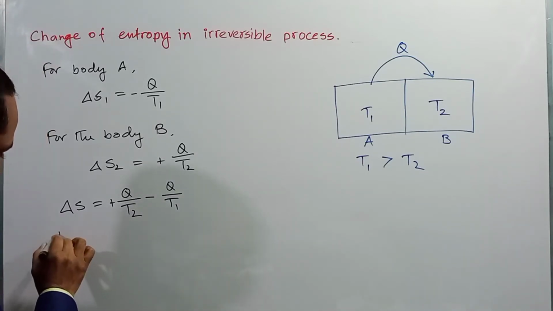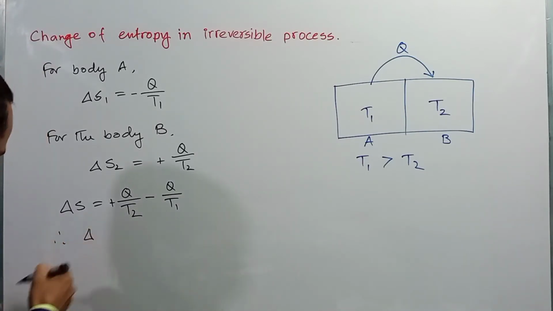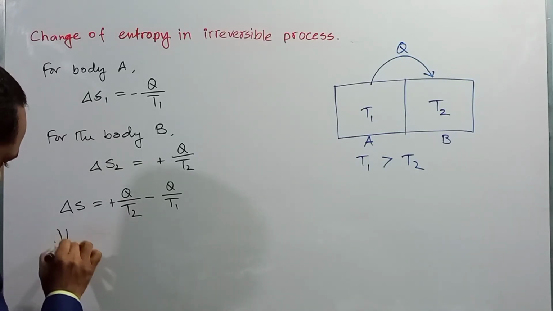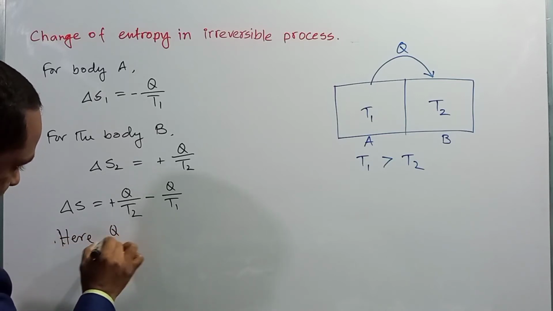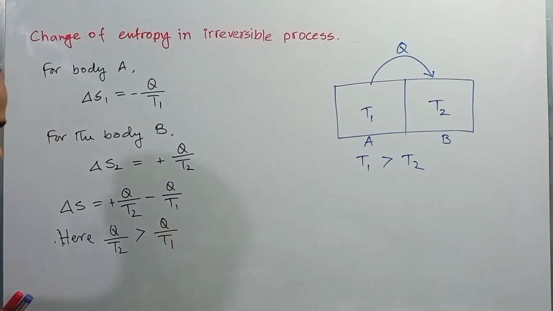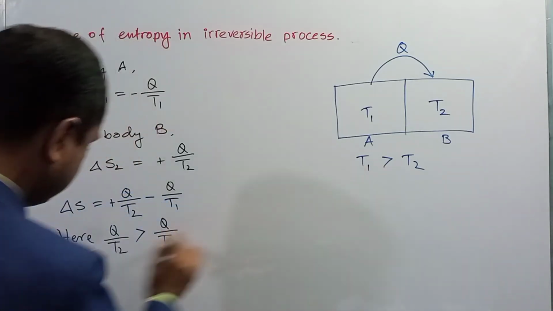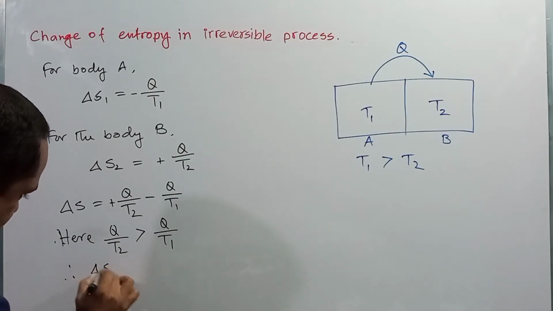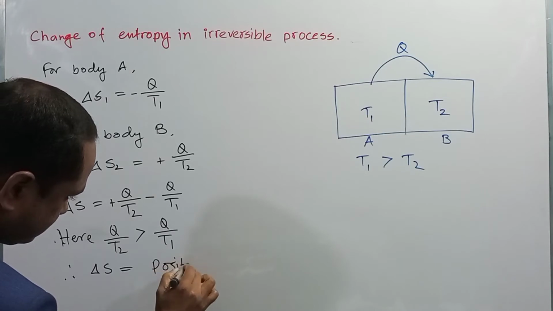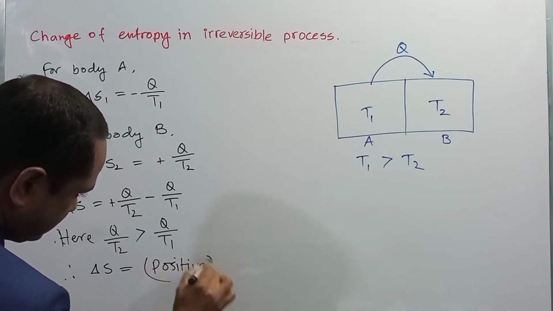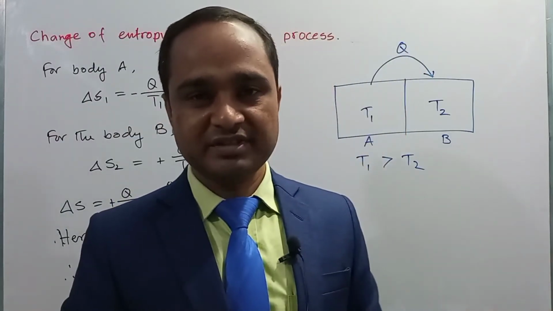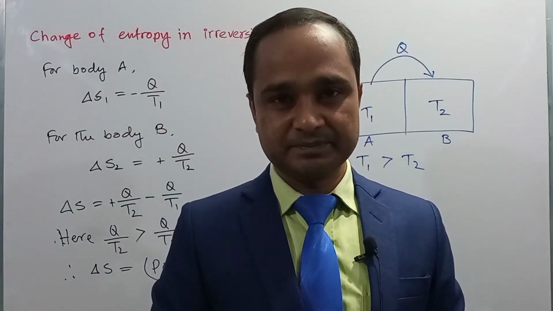Therefore, we can say that Q by T2 is greater than Q by T1 since T1 is greater than T2. Therefore, del S is positive. That is, we can say that in an irreversible process the entropy increases, right?